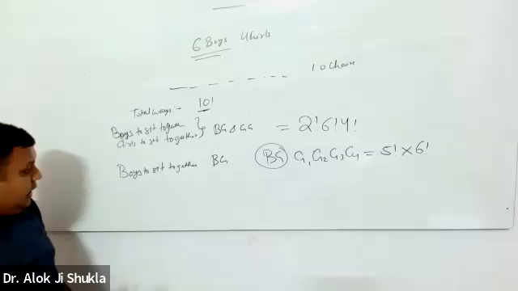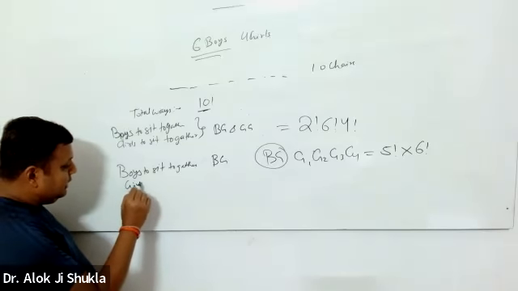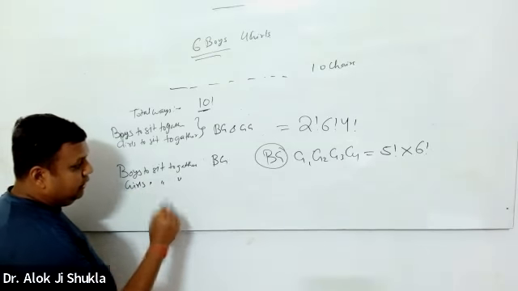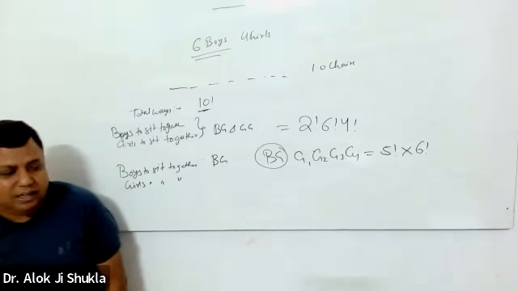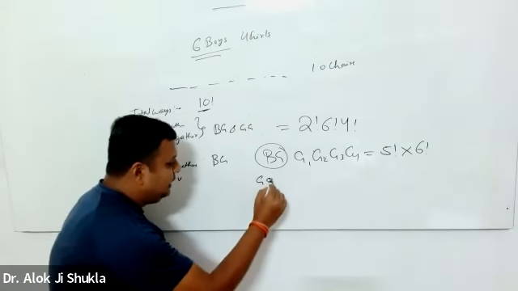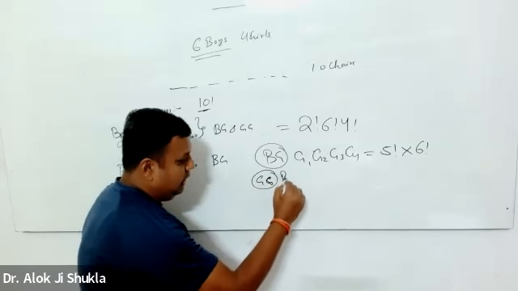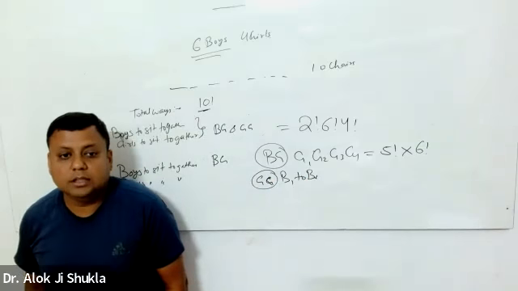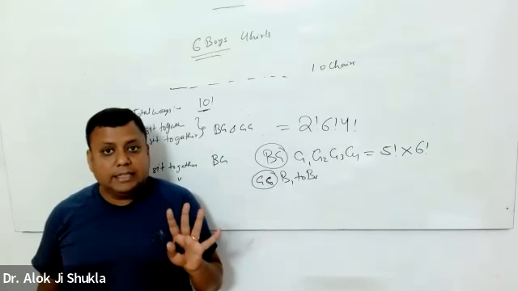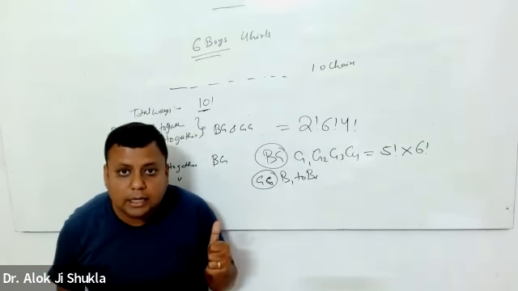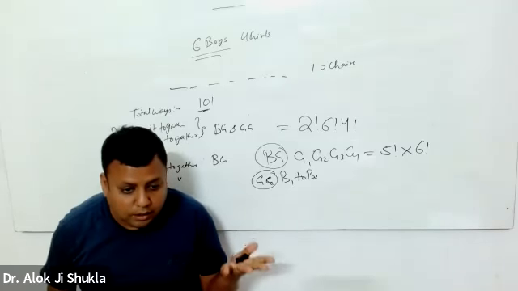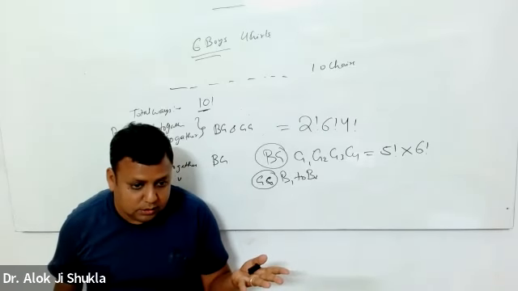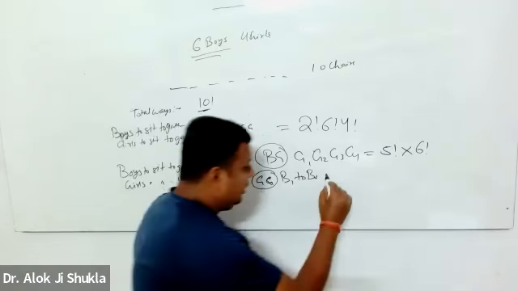Similarly, if I want girls to sit together, but boys can sit anywhere, then we'll have a group of girls and B1 to B6, 6 boys. So what is the total number of objects? 7. It is 7.